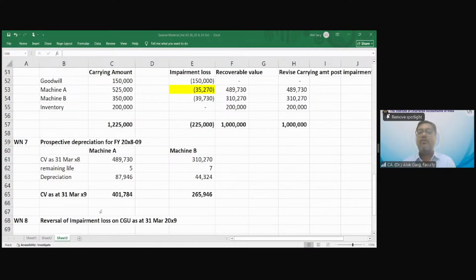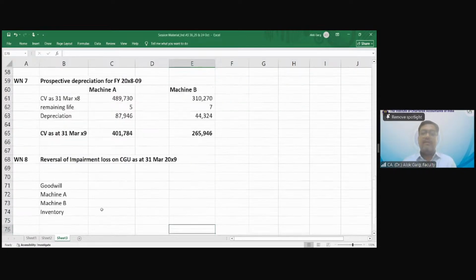Yes, sir. Now we are moving to the reversal of impairment loss, right? Okay. So what is my carrying value? What is my recoverable value? So we will go to 31st March 2009. Okay, friends, first of all, on 31st March 2009, do I need to reverse impairment loss on goodwill? Yes or no? No, I should not reverse.